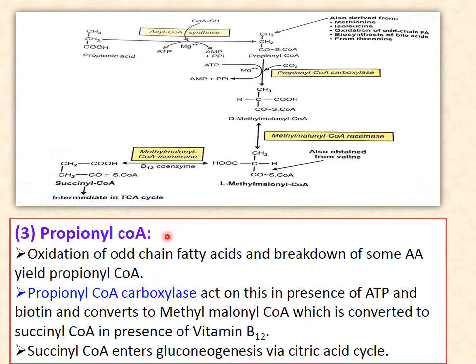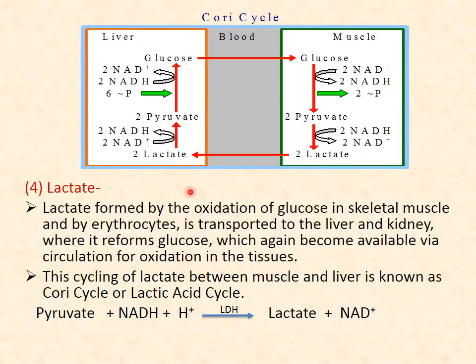So here what we have to remember is that it is because of odd chain fatty acids and the breakdown of amino acids. Then it produces what? It produces propionyl coenzyme A, then methylmalonyl coenzyme A D form, then methylmalonyl coenzyme A L form, then succinyl coenzyme A. In this way, it enters the TCA cycle, and with the help of gluconeogenic enzymes, it is converted into glucose.